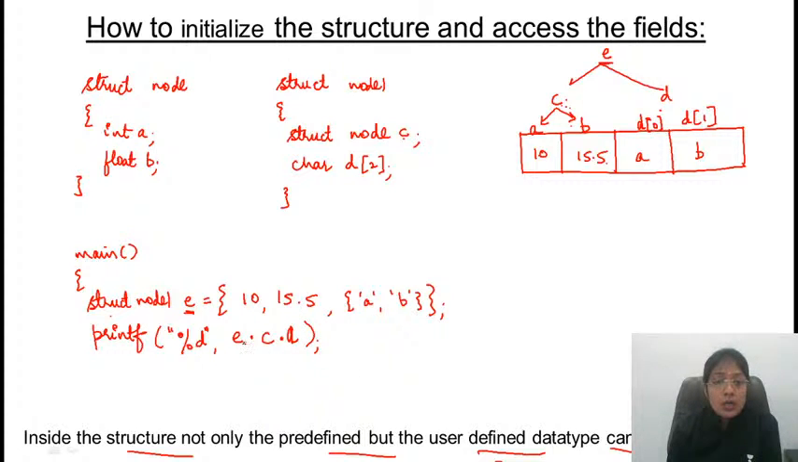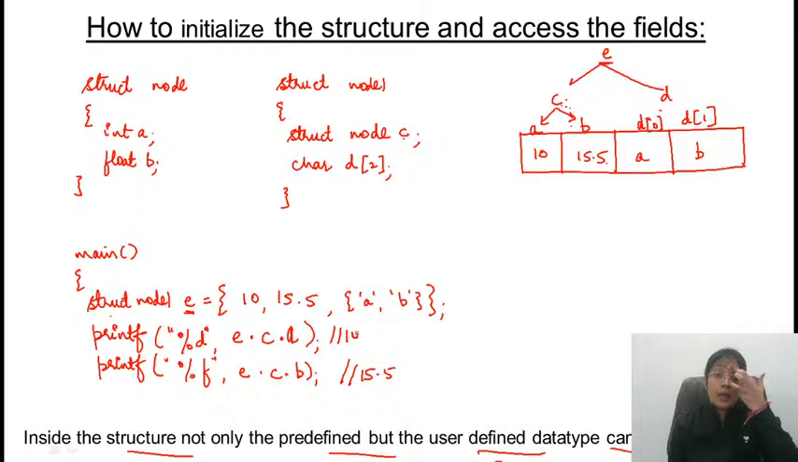Dot operator is used for selection. Similarly, you can print the value of E. E is the variable name. Options are there. E dot C dot. If I write here B, what value will this print? This will be printing 15.5. This will be printing the value 10. Similarly, you can print the value of D. For D, you can write here, it is going to print a character.